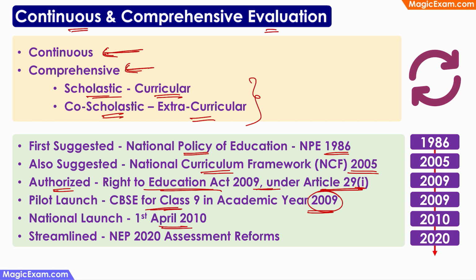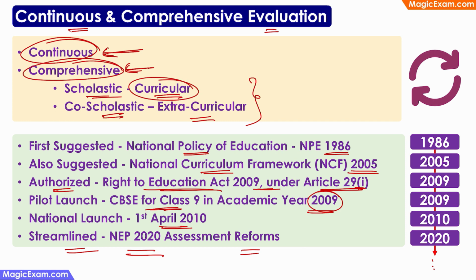And currently, if you look at the NEP 2020, the continuous and comprehensive evaluation process is being further streamlined, and there are some reforms that are coming in. And these changes will continue over the next few years. So this is the history of continuous and comprehensive evaluation. It is continuous because it happens throughout the year, and it is comprehensive because you are not just looking at the curricular activities, but you are also looking at the extracurricular activities.